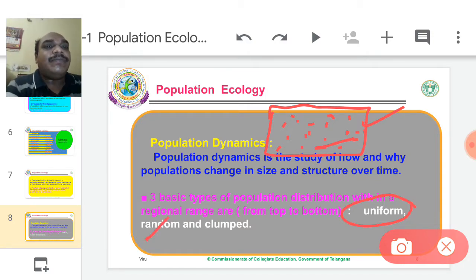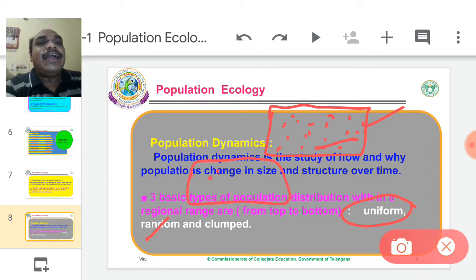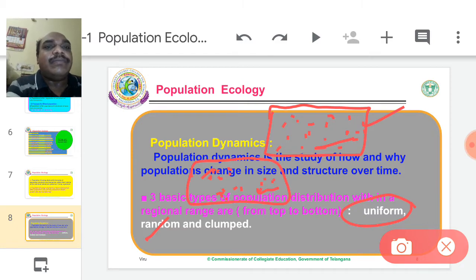Random population. For example, I am taking one area. That area has some tree species as clusters. Like that, these are random. Some areas have plants. Some areas do not have any plants. Such an arrangement of organisms or population is called random.